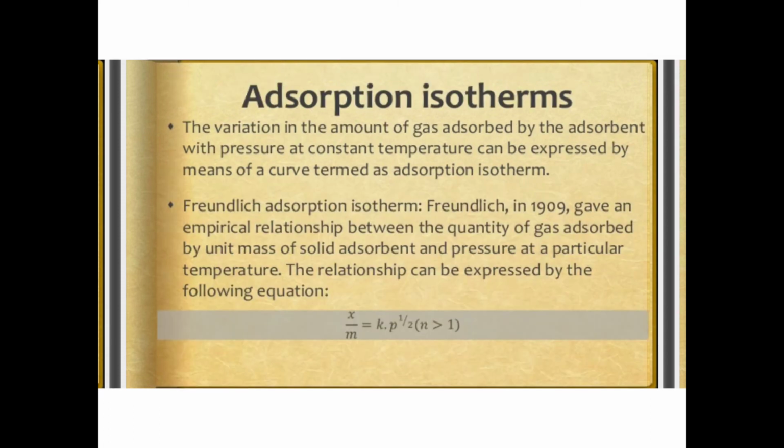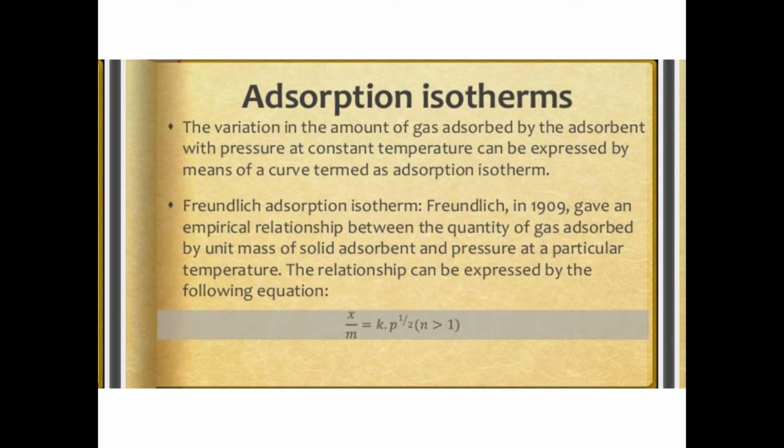Then we can see adsorption isotherms. The variation in the amount of gas adsorbed by the adsorbent with the pressure at a constant temperature can be expressed by means of a curve termed the adsorption isotherm. The Freundlich adsorption isotherm, given by Freundlich in 1909, is an empirical relationship between the quantity of gas adsorbed by unit mass of the solid adsorbent and the pressure at a particular temperature.